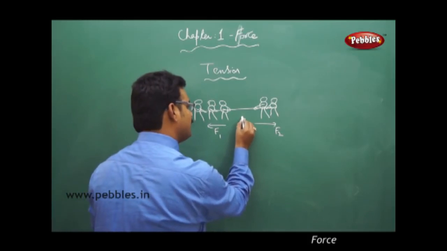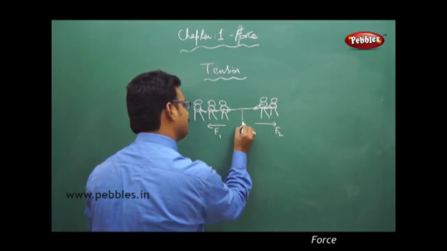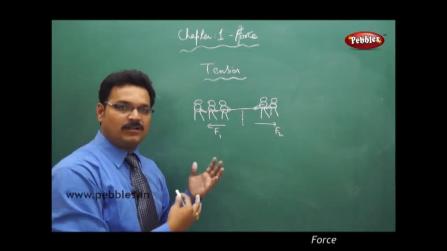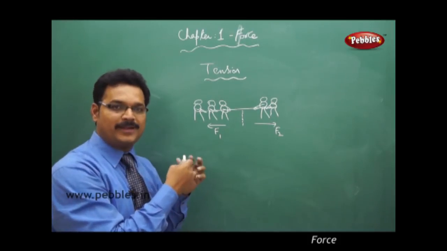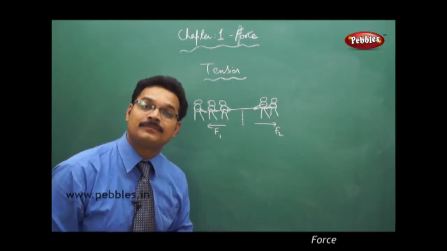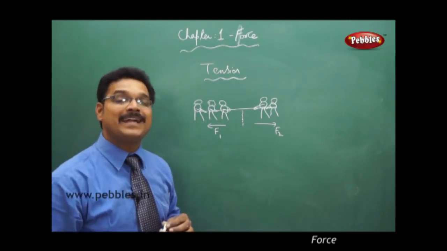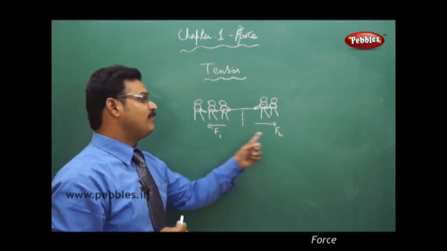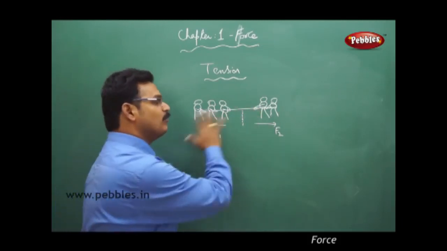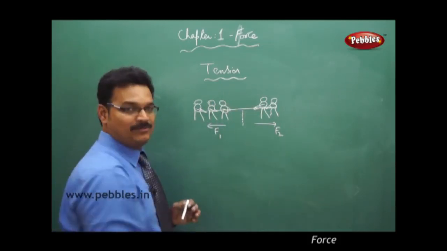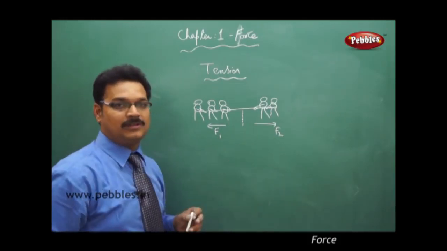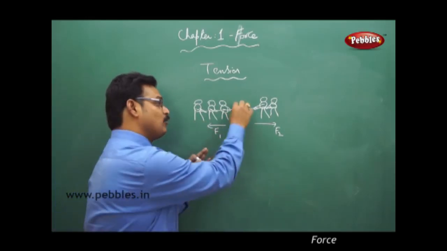They will keep a reference line like this. So what will happen? Whichever group pulls the rope in such a manner that the other side's people fall, we say that side's people are the winners. Here one thing you have to understand: when the forces F1 and F2 are equal, then they won't move, they are stable, because the net force acting on them is 0. In the previous example, as I told you, when one force is balanced by a counter force, then the net force acting on the rope is 0.